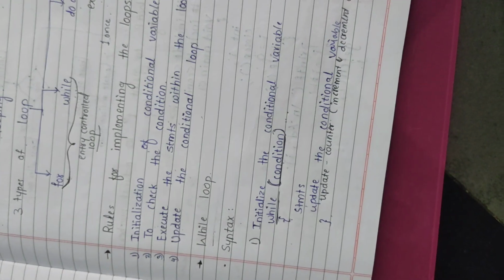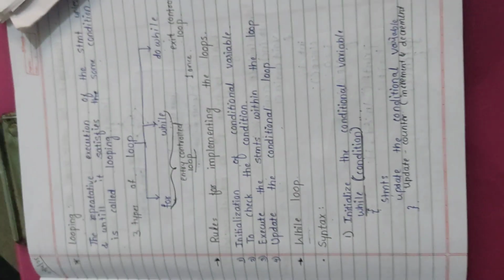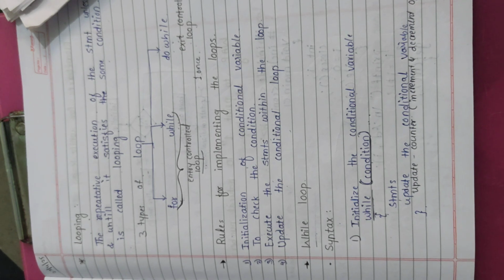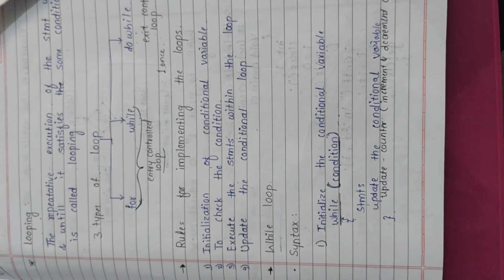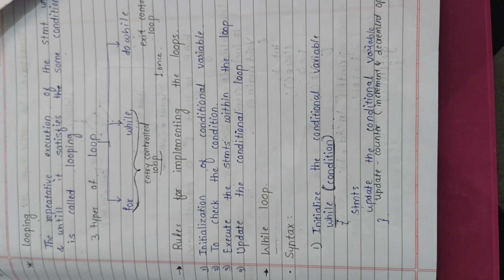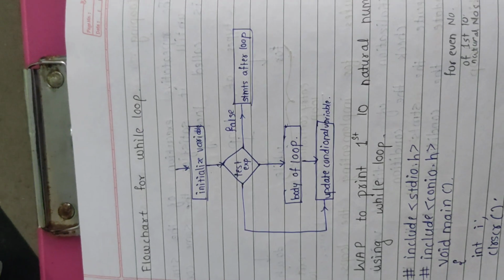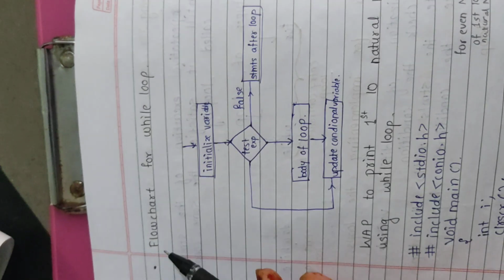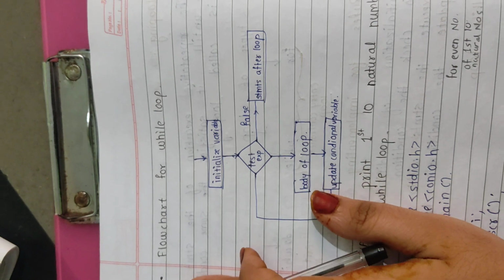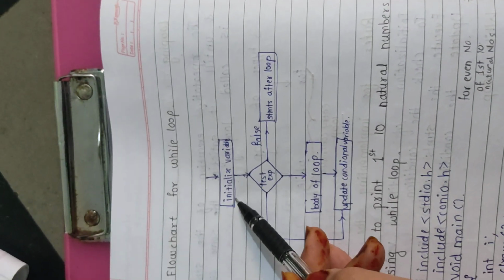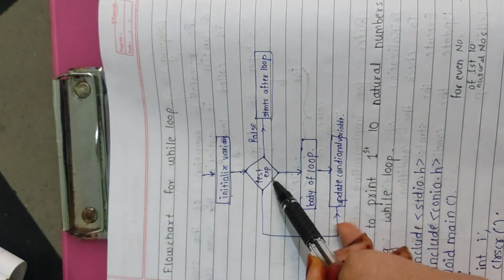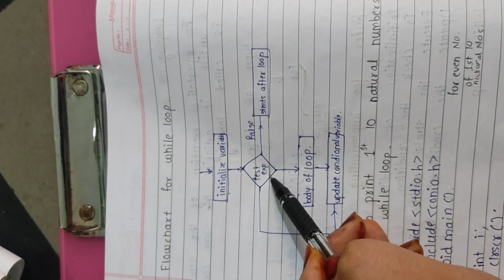So this is the syntax of the while loop, and this is about looping, types of loop, rules for implementing loops, and while loop. Now let's see the program of the while loop. Before going to the program, we will see the flowchart of the while loop. As we saw in the syntax, we have to initialize a variable first, then write the loop, then its condition.